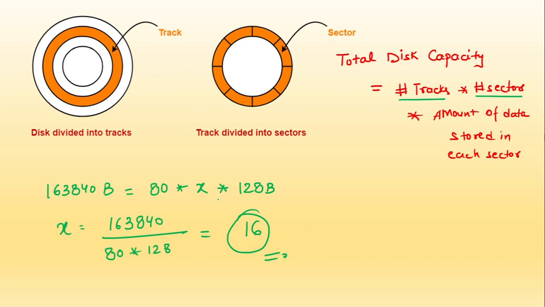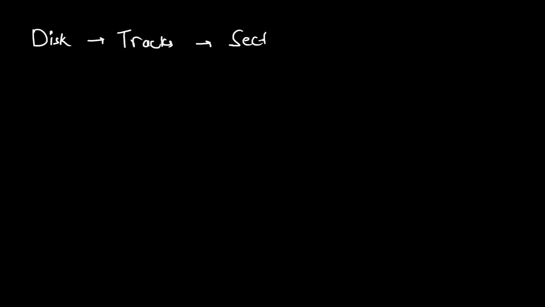So basically, what is happening in this? Nothing much, it's a simple concept that your disk is made up of tracks, and tracks are made up of sectors. So basically, in order to find how much the total disk capacity is, or how much data the disk can store, we have to find these values.